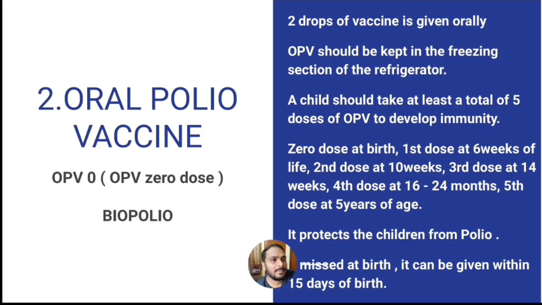0 dose is given at birth. First dose is given at 6 weeks of age, second dose at 10 weeks, third dose at 14 weeks, fourth dose at 16 to 24 months of age and fifth dose at 5 years of age. It protects the child from polio disease. If missed at birth, it can be given within 15 days of birth.